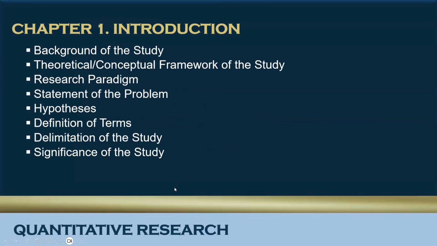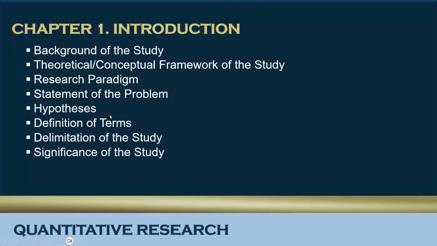applicable. For quantitative research, first chapter, we have introduction. This includes background of the study, theoretical or conceptual framework of the study, research paradigm, statement of the problem, hypotheses. Even though this is not indicated in the policy, hypotheses is optional, definitely.